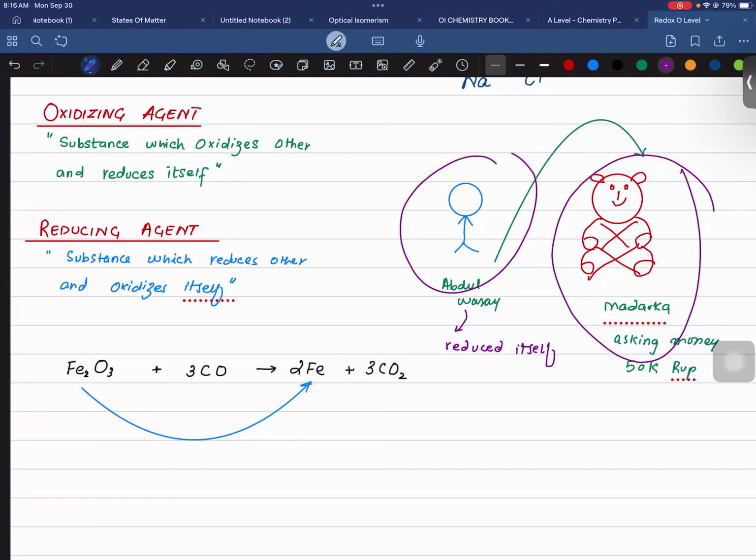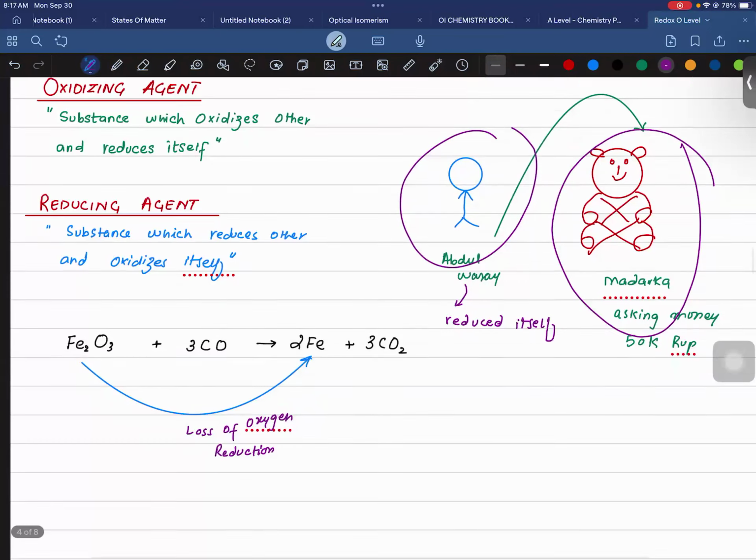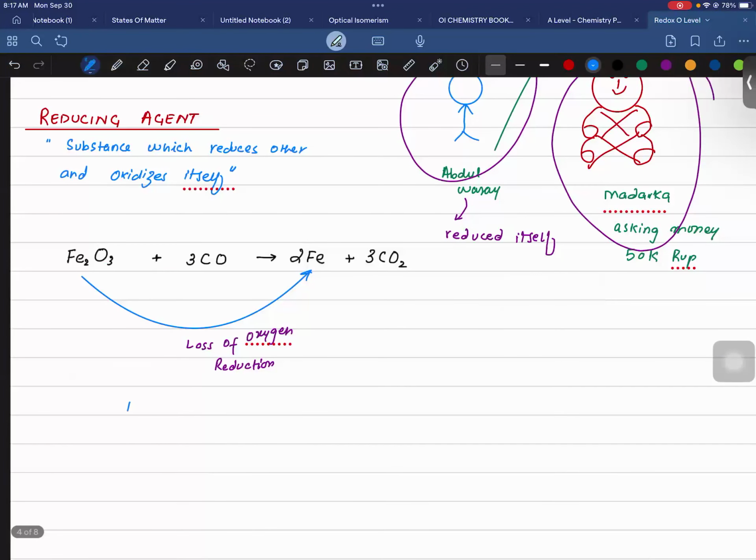It means that there is a loss of oxygen, and you all know that the loss of oxygen is reduction. Okay, so I can say that now Fe2O3, I need your concentration.